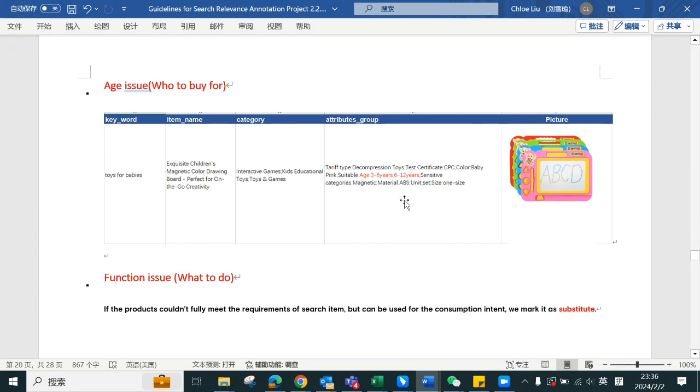Apparently, babies are younger than 3 years old, so we can call them baby. 6 and 12, they are almost teenagers. They cannot be regarded as baby. So the ages are wrong. If the ages are wrong, that means the target members are wrong. So 425 cannot meet the requirements of 424. If it is the wrong person, we mark it as irrelevant as well.